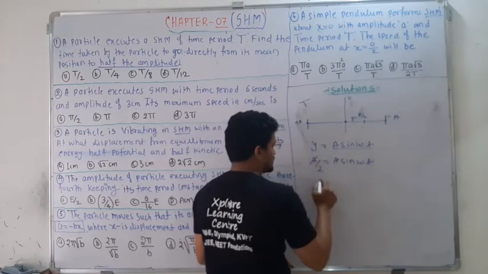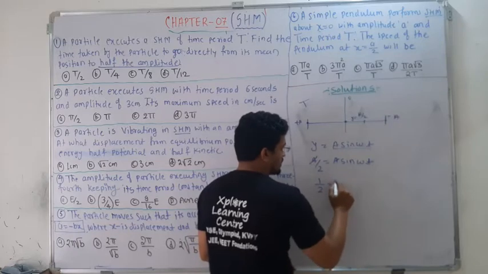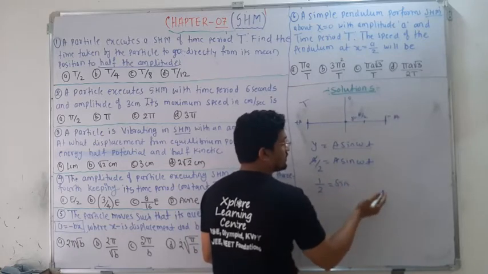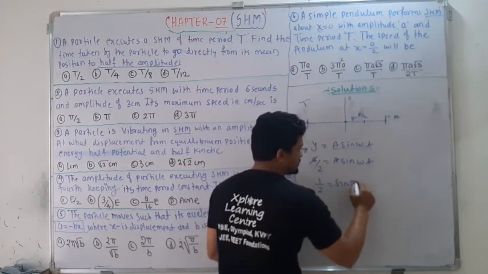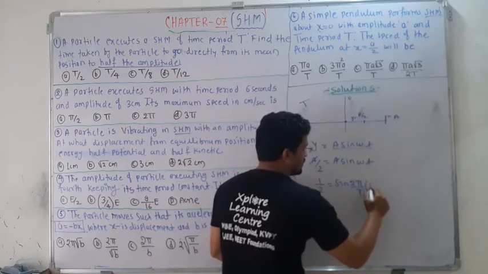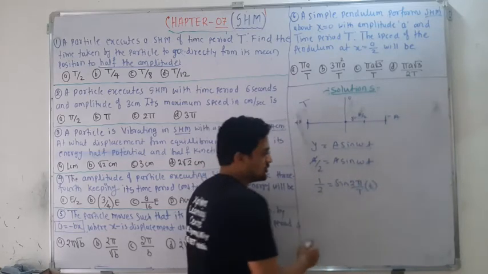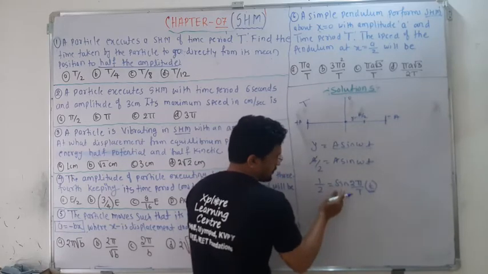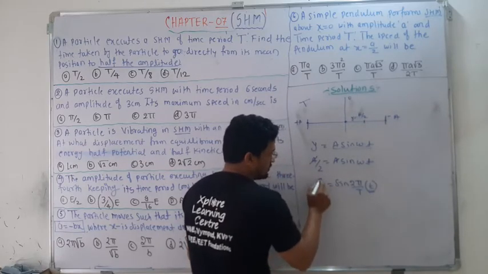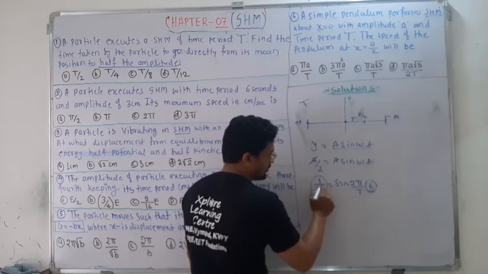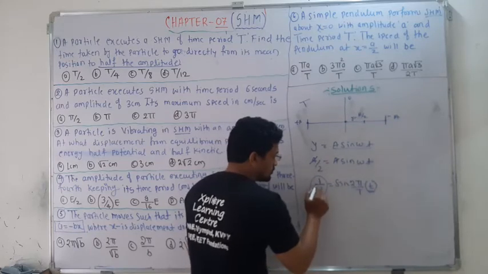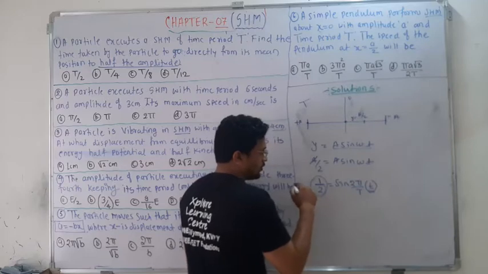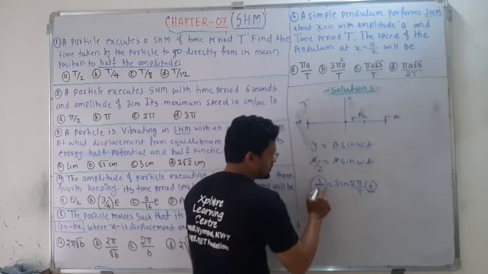So A cancels out, and it becomes half equals sin omega t. Omega is not given, but the time period is given, so we can write omega as 2 pi by T and multiply by t as it is. Our job is to find this t. To remove the sine, we can convert this half into the form of sine. For what angle do you get sine equal to half?